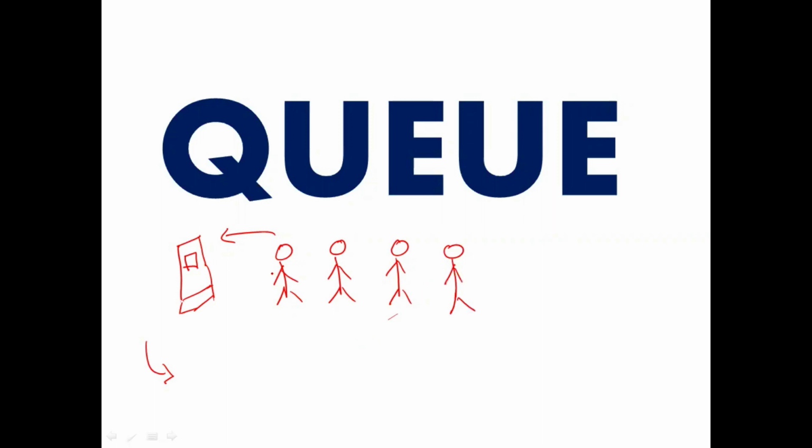So over here, you can say every person who came in first will get the service first. So this is FIFO processing, first in, first out. So queue is a data structure which uses FIFO processing. Any person joining the queue, or any data joining the queue, will join from the end, and anyone moving out of the queue will move from the front of this particular queue.